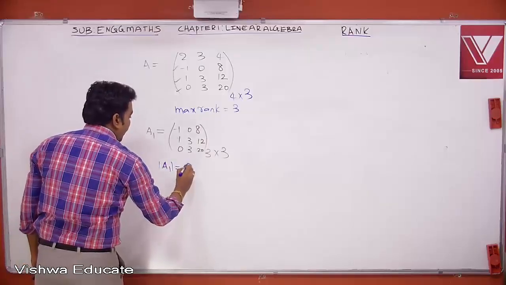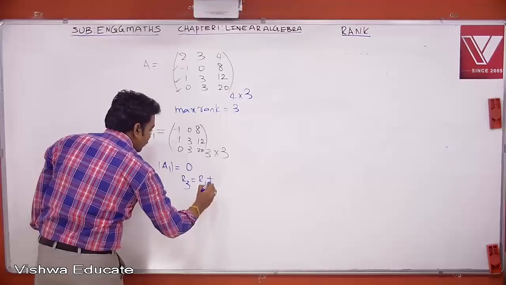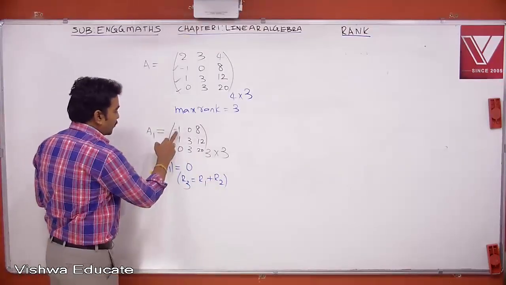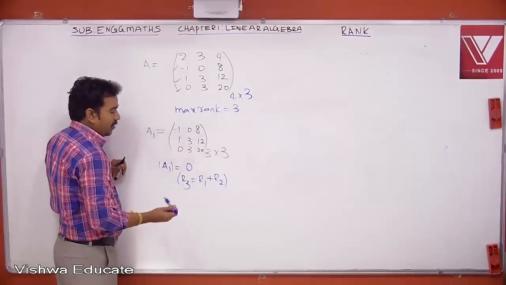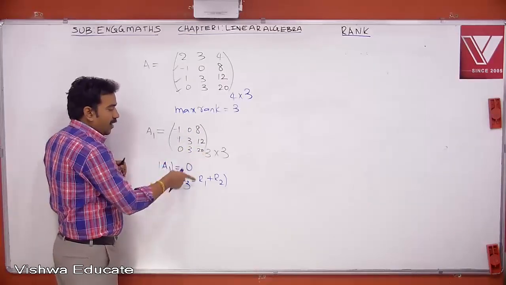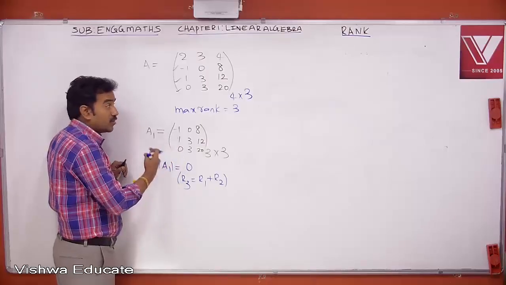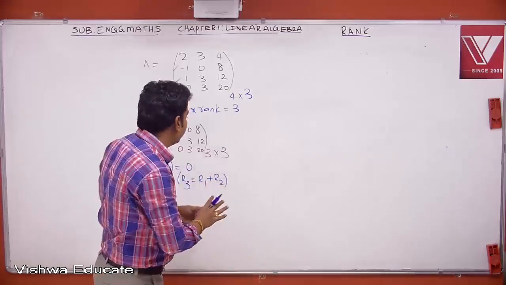The det of this matrix is 0 because in this case R3 equal to R1 plus R2. That is, there is a linear dependence relationship among rows. Minus 1 plus 1, 0. 0 plus 3, 3. 8 plus 12, 20. Therefore, in this case, the det value is 0. But with this, don't conclude that rank not equal to 3 because there are multiple 3 by 3 submatrices in this case, right?